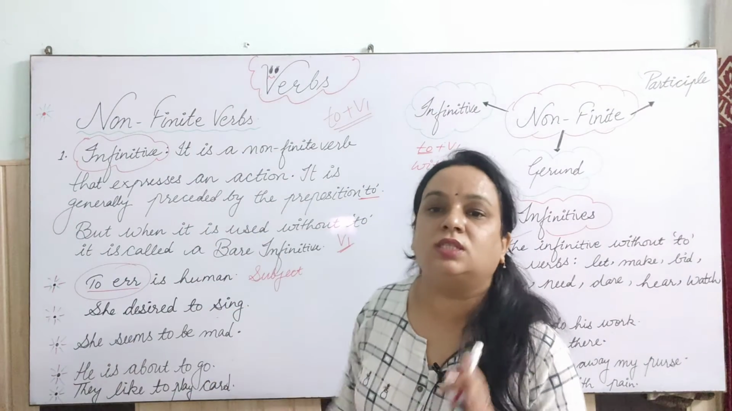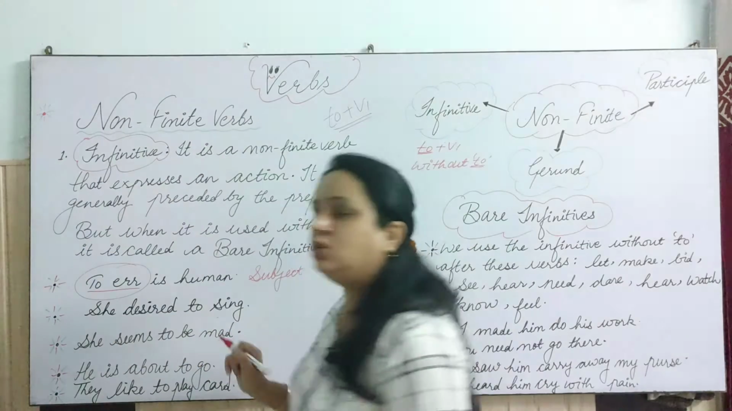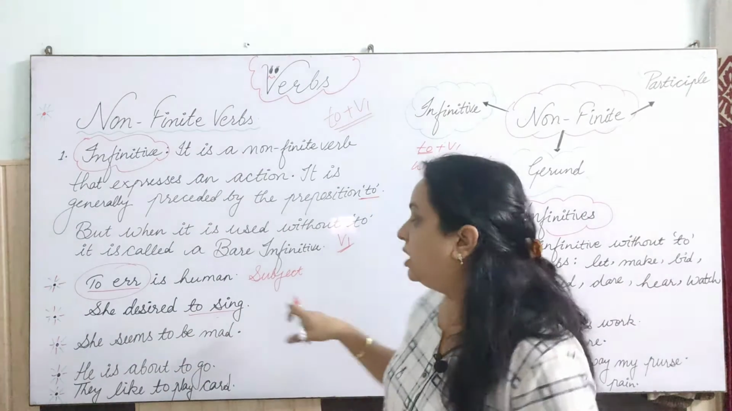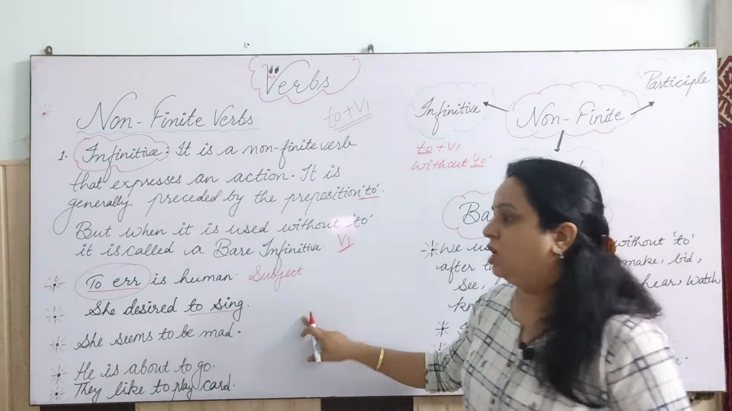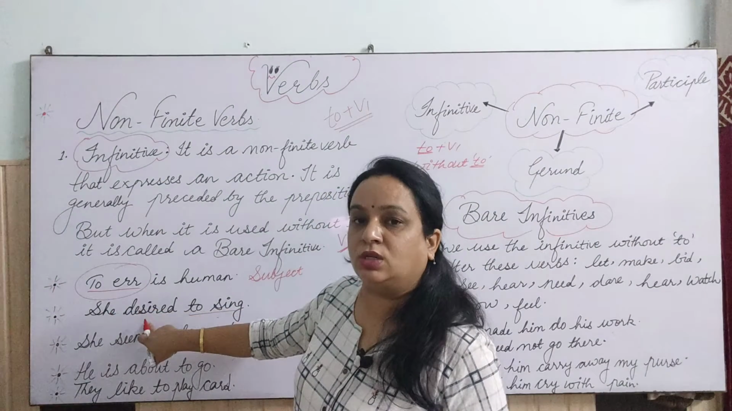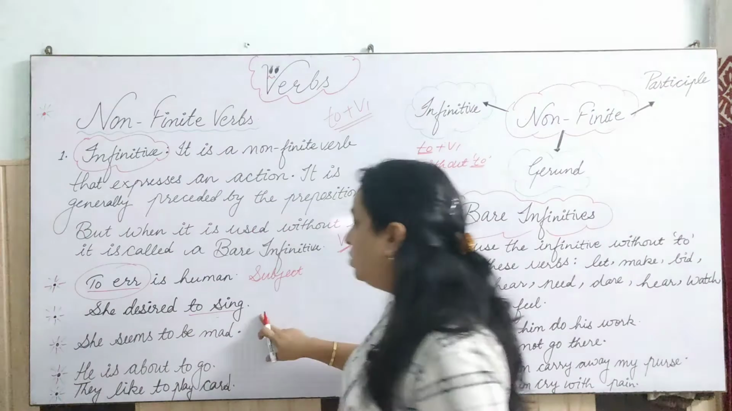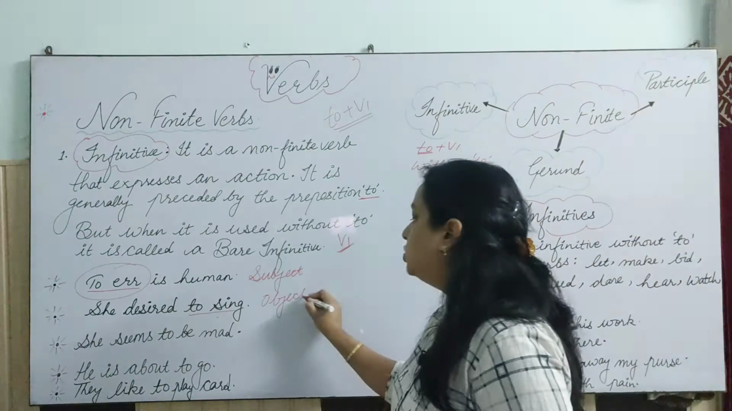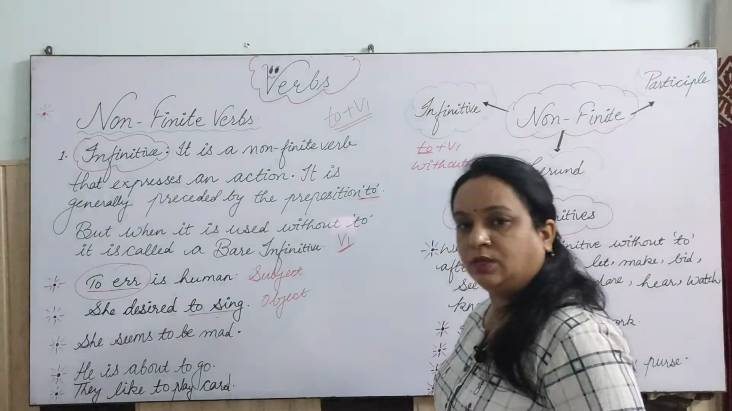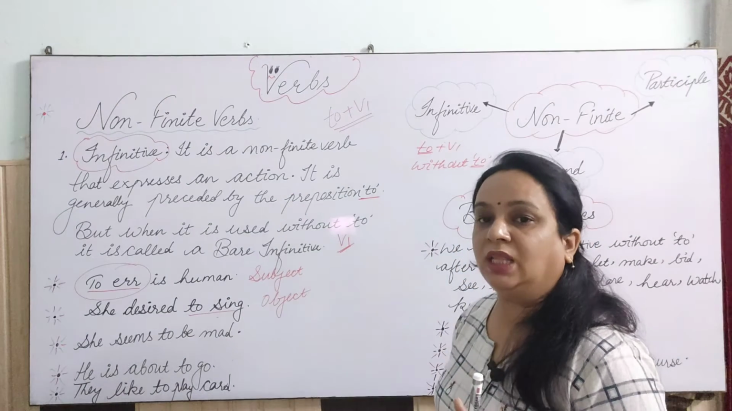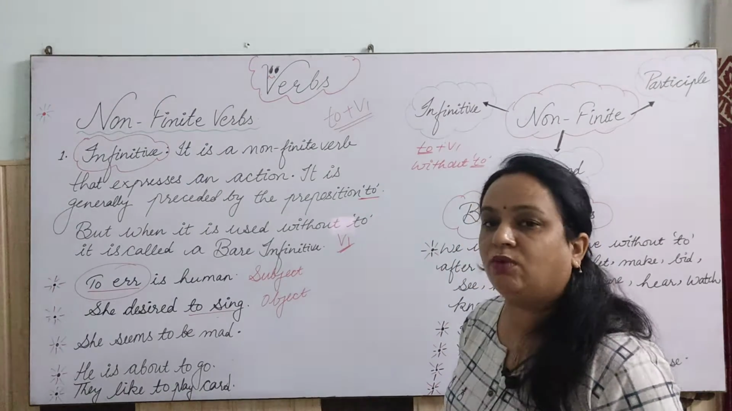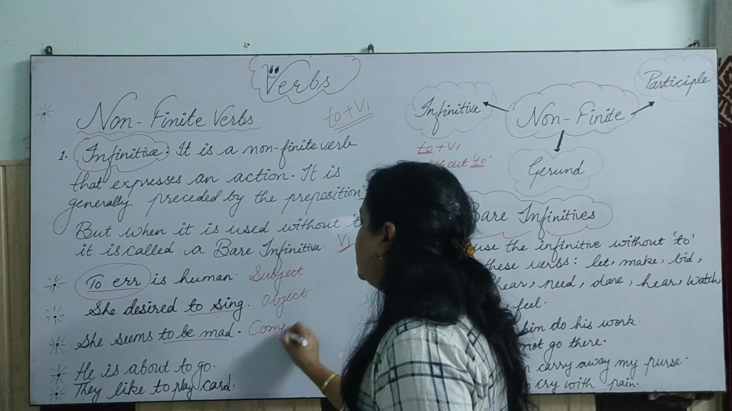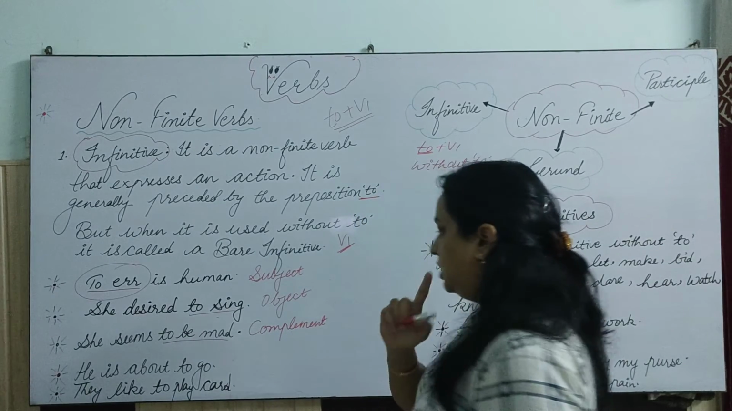This verb is telling the subject actually. She desired to sing. Here to sing is there, so you will understand that this is infinitive, but this is working as what? She desired to sing. So she is subject, desired is verb, and this is working as object here in the sentence, okay? So she seems to be mad. She seems, and we did in the last video whether the verbs like seems, linking verbs are used. So that works as complement. So to be mad, this is working as complement in the sentence.